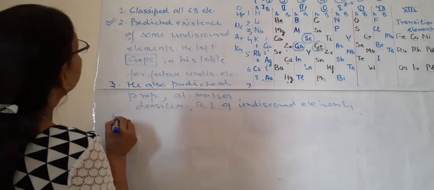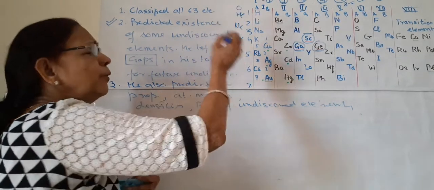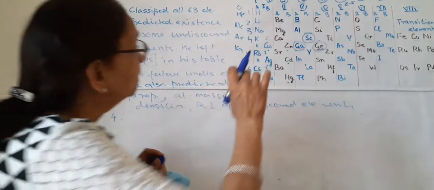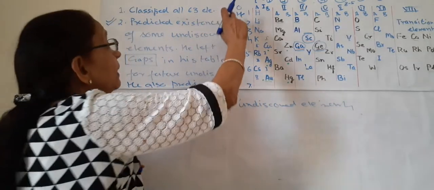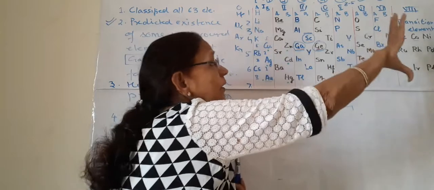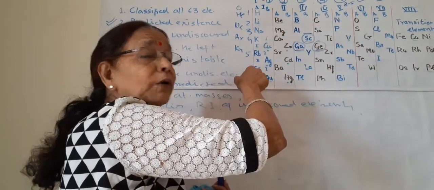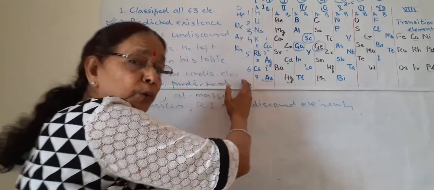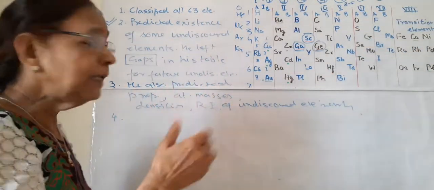And the fourth merit is, at that time, as I have told you, noble gases were not discovered. But he presented his table in a way that when noble gases were discovered, they did not disturb the table. A new group was formed for them and they were placed in a vertical group, the zero group, and the Mendeleev table was intact.